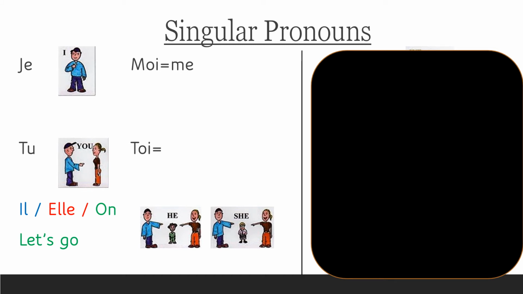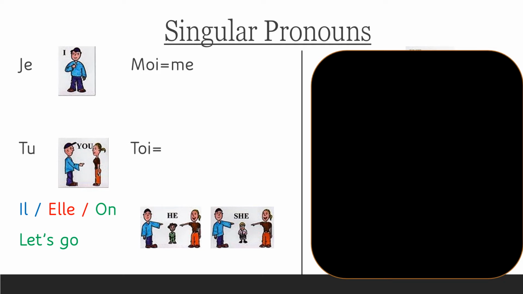And then the third person is still a singular level. And here you have il for he, elle for she, and on for us as one singular group, everybody as one. Like, for example, when you say in English, let's go. Let's go is used in a singular form as though we are saying, let's go to a person.